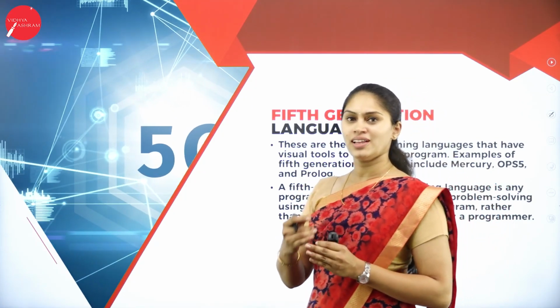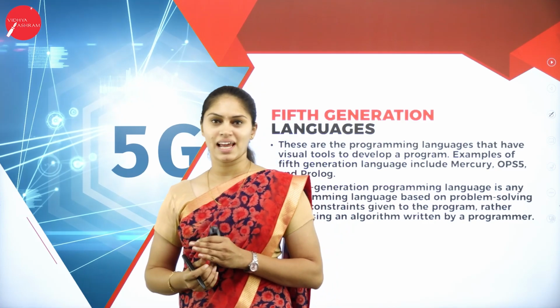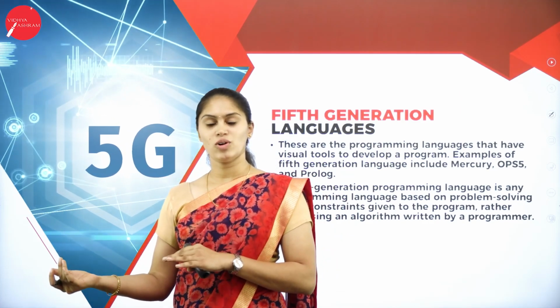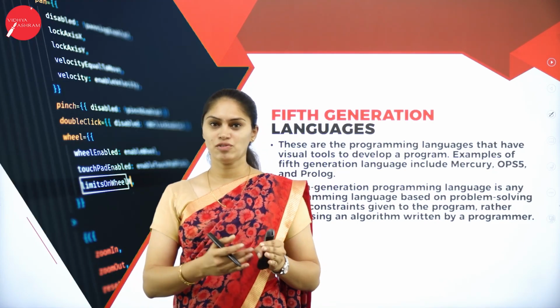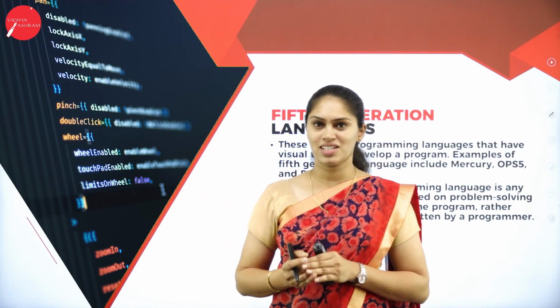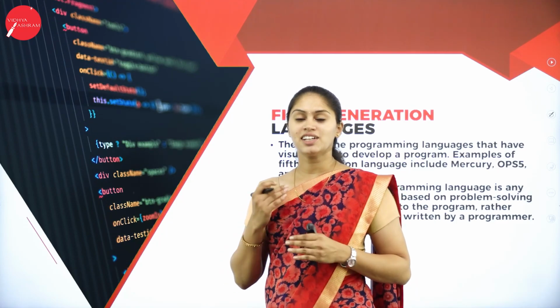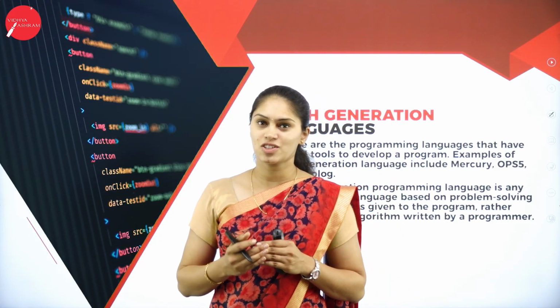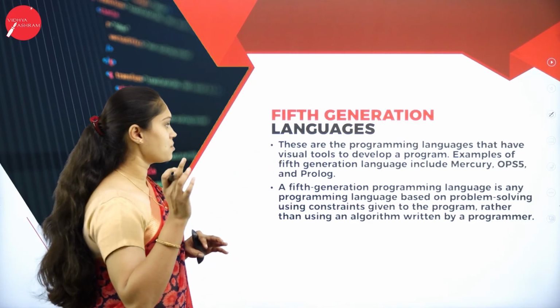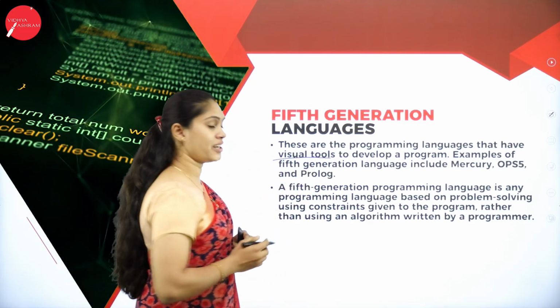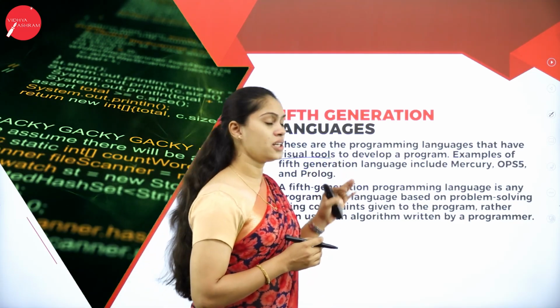Prior to these fifth generation programming languages, coming from the low level language as well as the higher level language, I have the third and fourth generation of programming languages. There we write the code for the programming instructions. But in this fifth generation of programming languages, the focus is more on visual tools in order to develop the program.